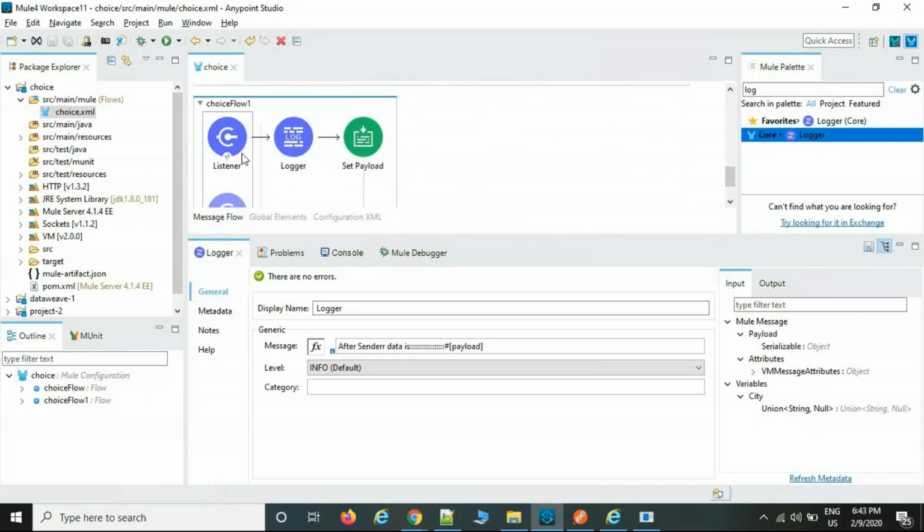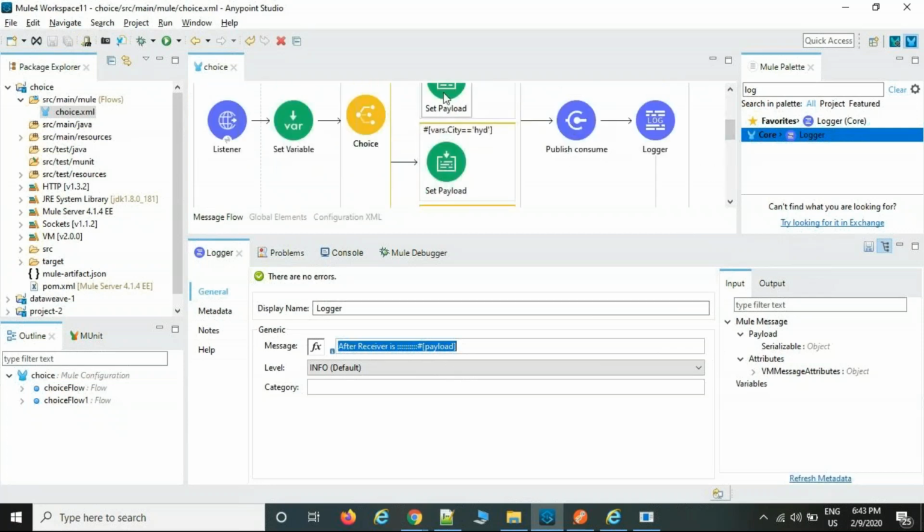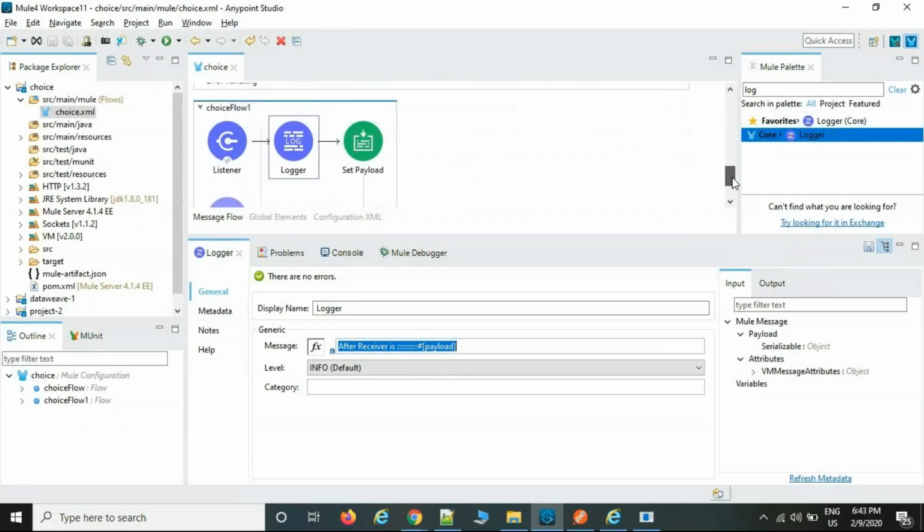After the receiver receives the data, what data the sender is sending, I want to know. I have selected the logger palette, and I was selecting the Mule expression syntax, within the syntax, payload. Payload, because the sender is sending the data via payload only, so the receiver is also receiving the data via payload. So that is the reason I was selecting the payload option, Mule expression payload.